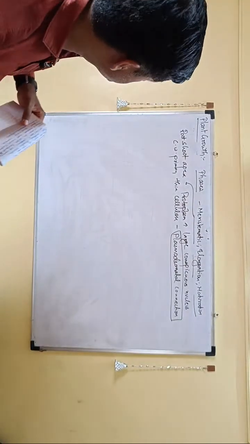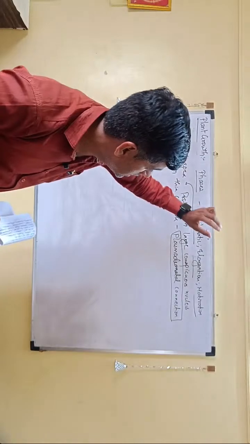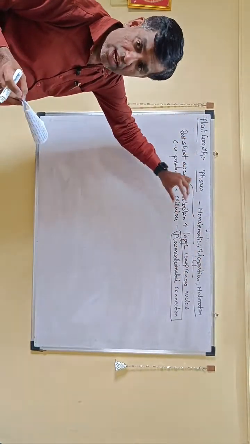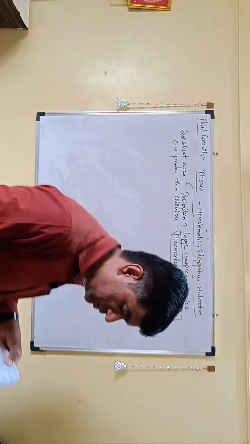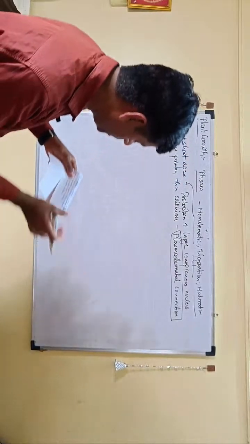So in this phase, what you have to remember is that it is in the root and the shoot apex. The protoplasm is increasing. It has a large conspicuous nucleus. Cell wall is primary, thin cellulose, and it has many plasmodesmatal connections. The whys and all I'm skipping here because you have to go through them one by one.